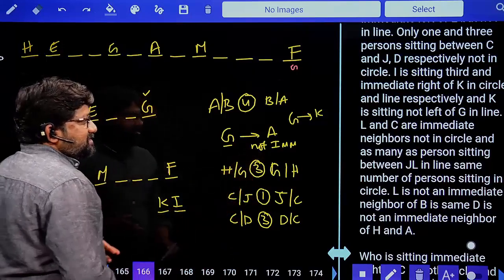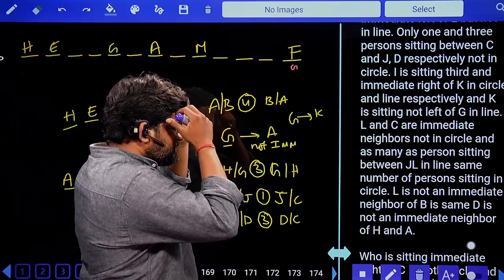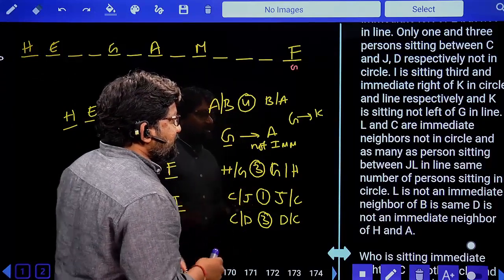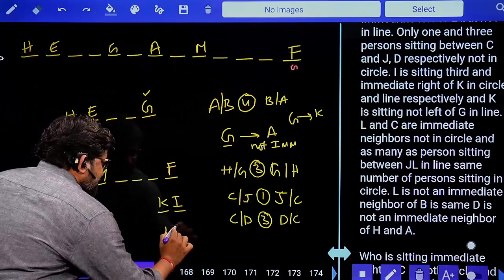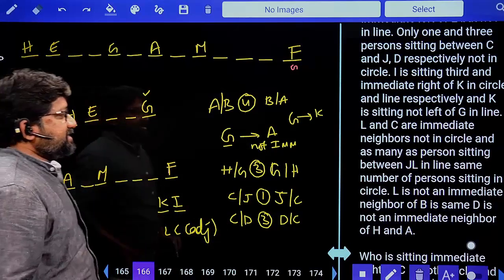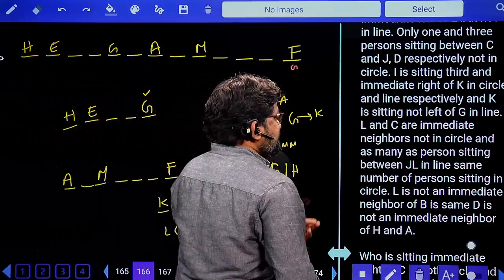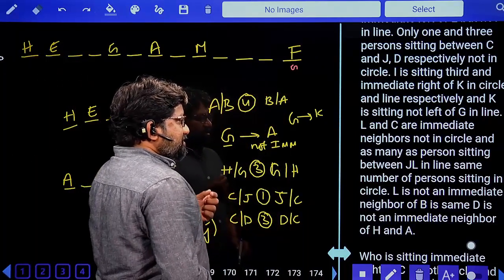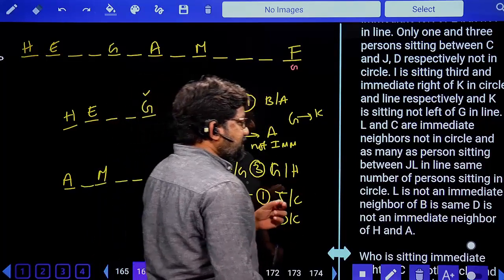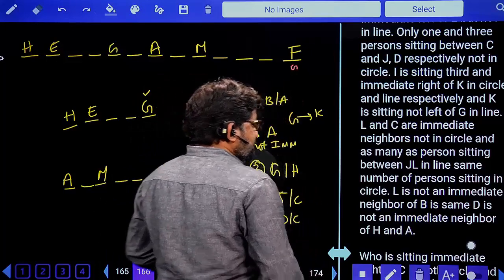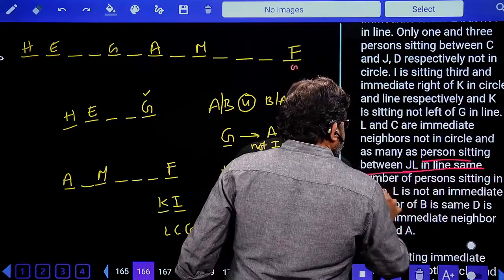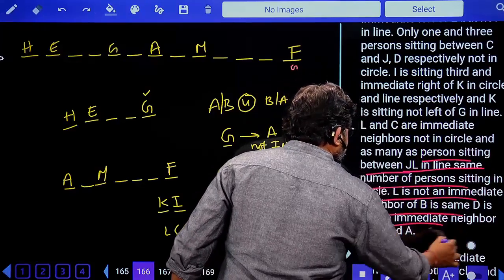Next, last lines. L and C are immediate neighbors, not in circle. So L and C adjacent in line, not in circle. Then it is line. As many people are sitting between J and L in line, the same number of persons are sitting in circle. L is not an immediate neighbor of B, same as D is not an immediate neighbor of H and A. We'll come back to this later. These last four lines, we'll look into later.